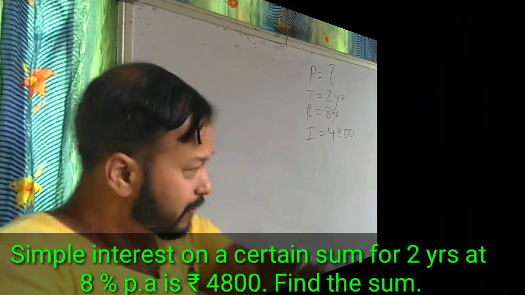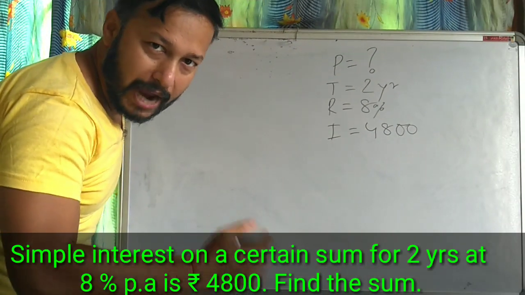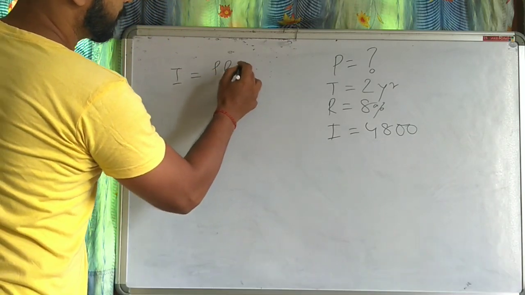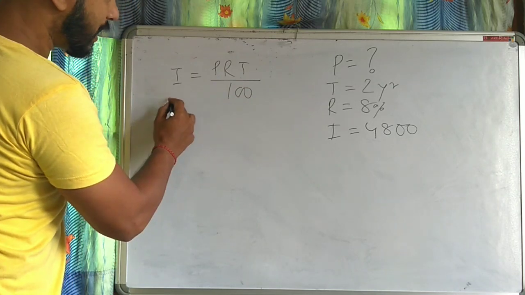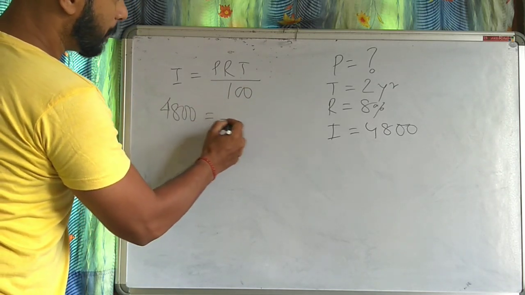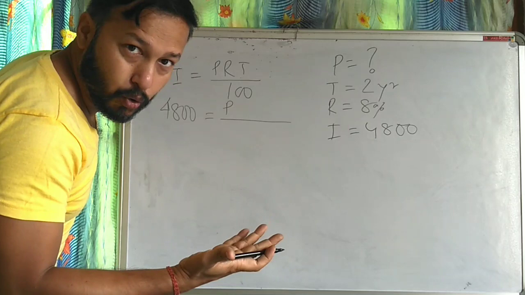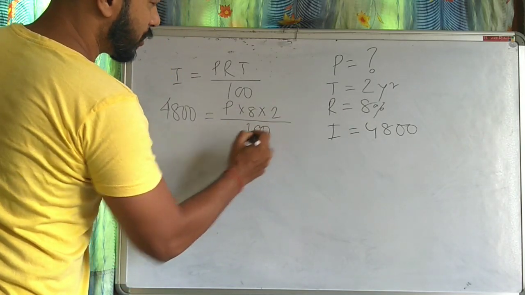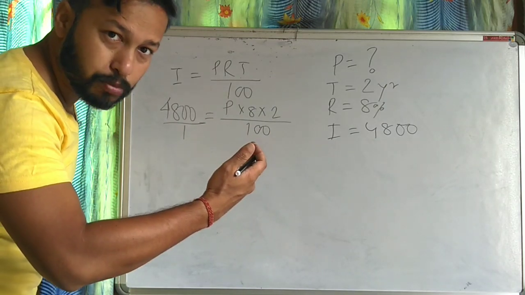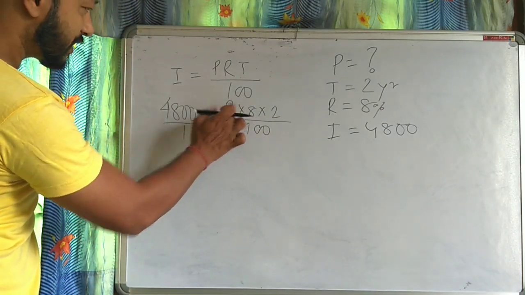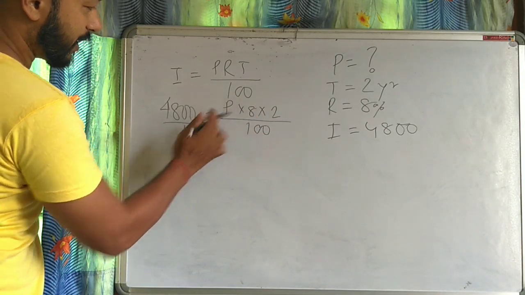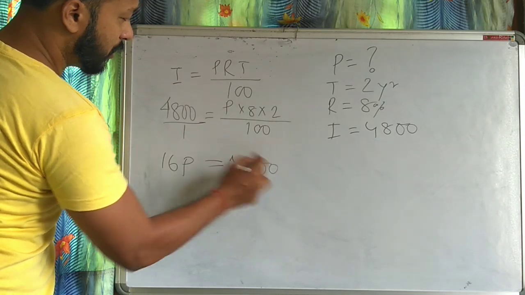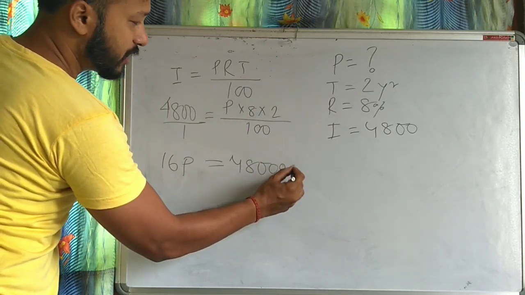Let us find it. We know the formula I equal to PRT by 100. So, what is I? 4800. PRT. P we do not know. R 8, time 2, by 100. Got it? Now cross multiplication. 1 into this, that is 8 times 2 is 16, 16P. 4800 into 100, that is 4 zeros.